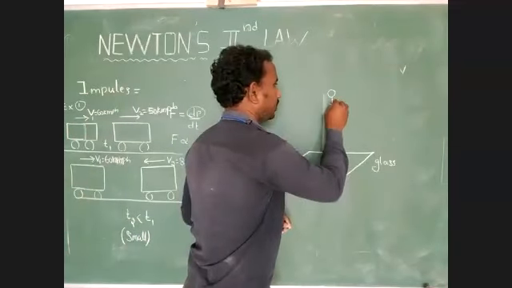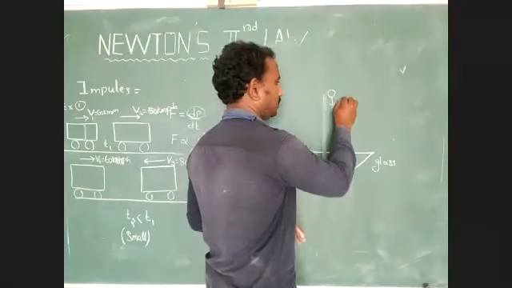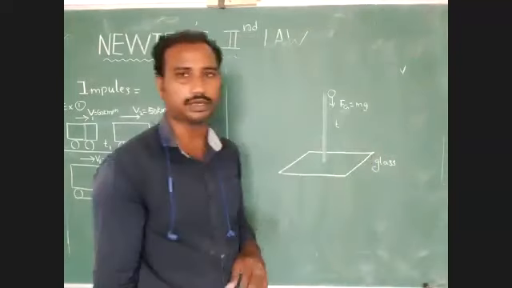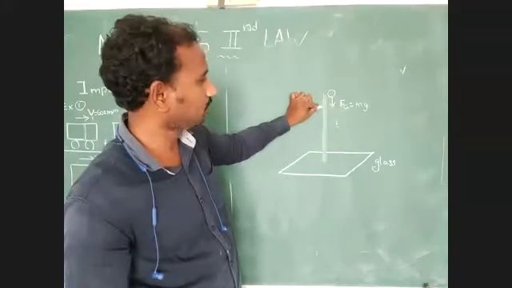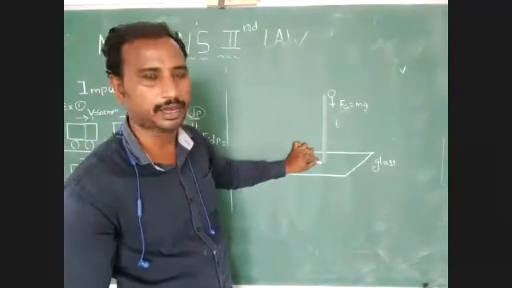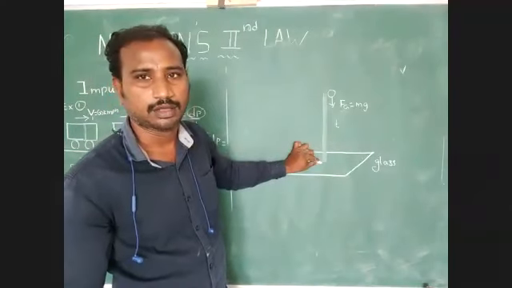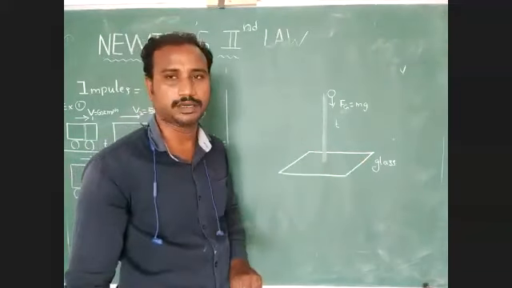But gravity is constant. Fg is equal to mg, which is equal to the weight of the body. But we take more time. We slowly move that body in the downward direction. Then it reaches the surface of the glass plate, and we leave that body. Without damage it stays on the glass plate.